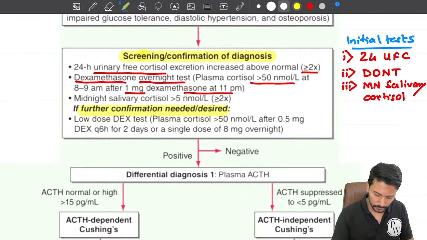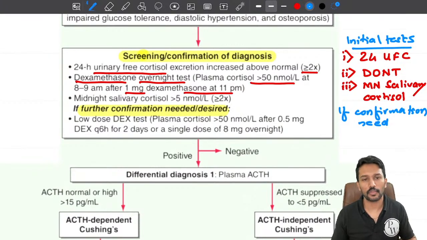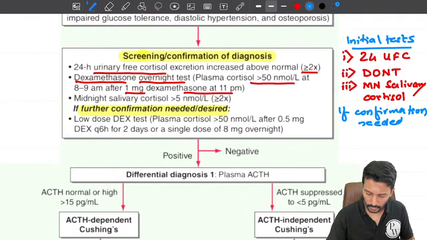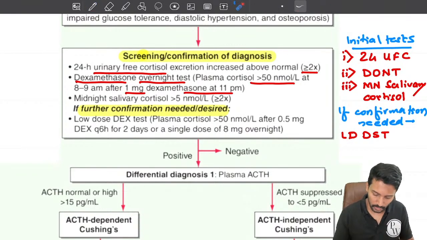If further confirmation is needed, what test is preferred? We have a test called the low dose dexamethasone suppression test. Here we give a very low dose, around 0.5 milligrams of dexamethasone every 6 hours for 2 days, and then after the 2 days we check the plasma cortisol.